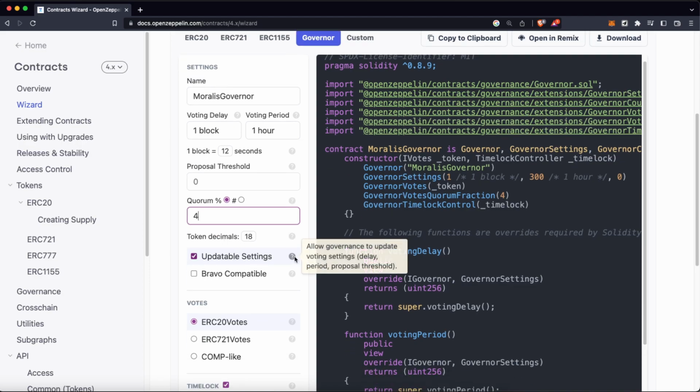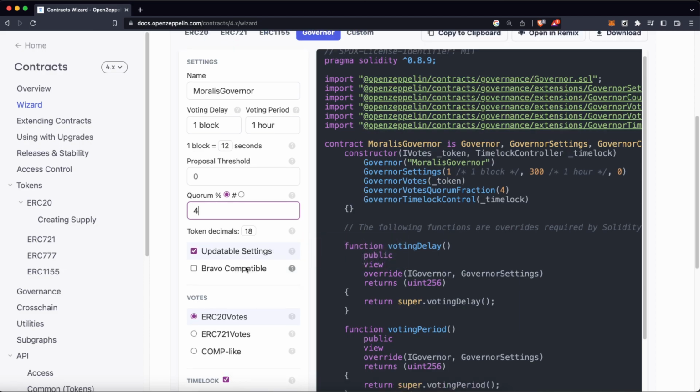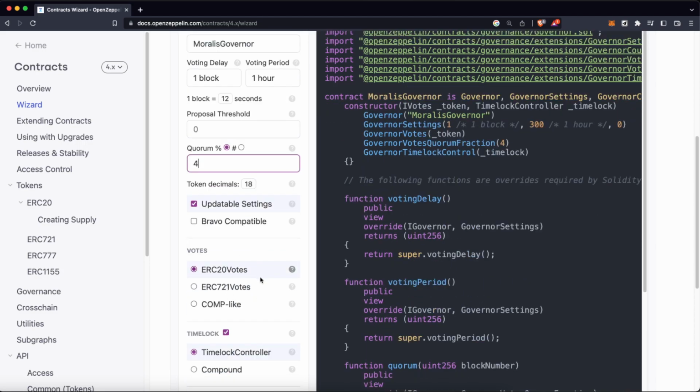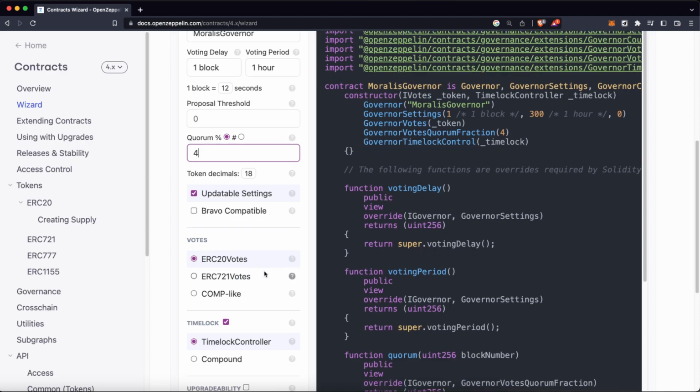The updatable settings means this contract is going to have the option for you to update the voting settings such as the delay, the period, the proposal threshold, and etc. Bravo compatible is if you are going to use a Compound compatible contract. Here we are going to decide if we are using an ERC20 token or an ERC721 token to go through the voting system. As we created an ERC20, let's keep this one.